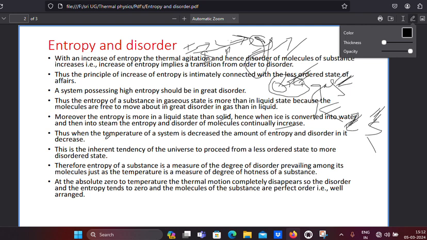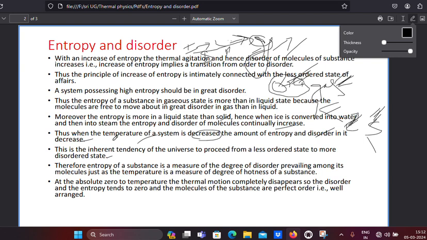Thus, when the temperature of a system is decreased, the amount of entropy and disorder in it decreases. So entropy decreasing means disorder also decreasing. This is the inherent tendency of the universe to proceed from a less disordered state to a more disordered state, so the entropy of the universe always increases.